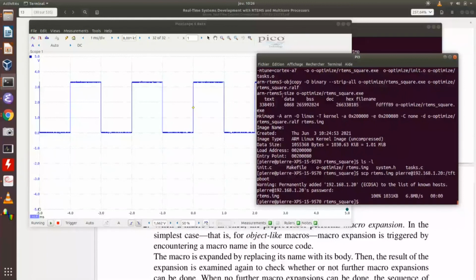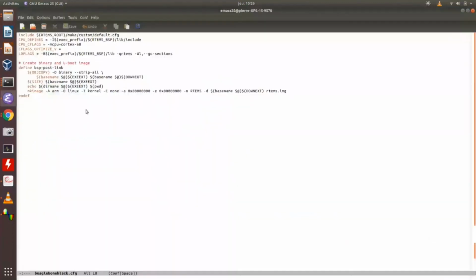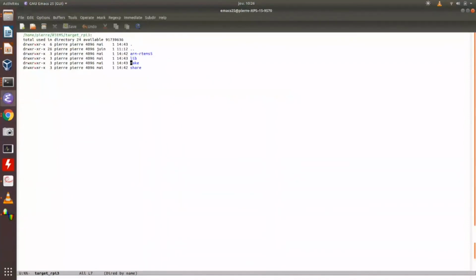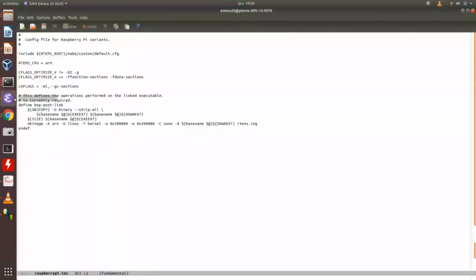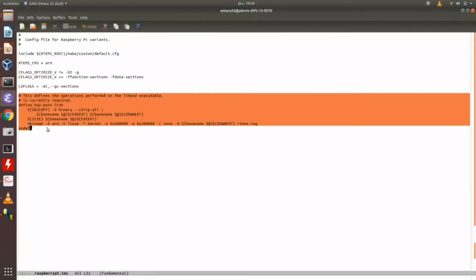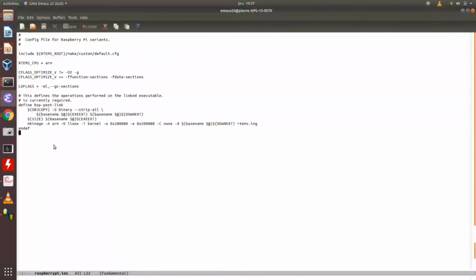And just a precision regarding building the applications, you know, for the BeagleBone Black or the Raspberry Pi. So I will take a look at the Raspberry Pi BSP in the make custom. In raspberrypi.inc, I just add macros to automatically generate the U-boot image, because it's a bit tricky to do by hand every time.